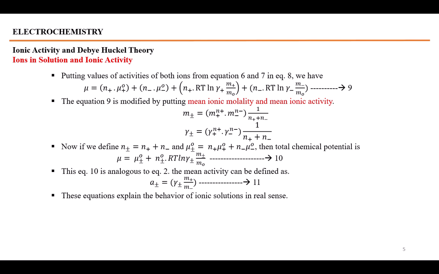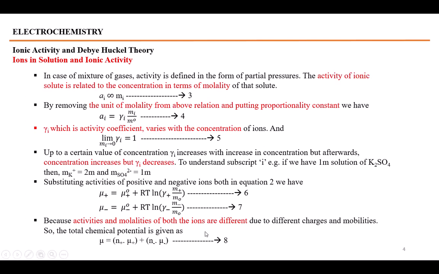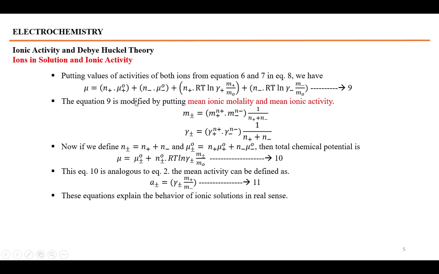Putting the values of activities of both ions from equations 6 and 7 in equation 8, whenever we place these two values, mu positive and mu negative, in equation number 8, we get equation number 9 as this one. The total chemical potential will be equal to this value. Equation 9 is modified by introducing the mean ionic molality and mean ionic activity. Mean ionic molality will be like this one, and the mean ionic activity for positive as well as negative ions, and for positive as well as negative ions, we have the molality.